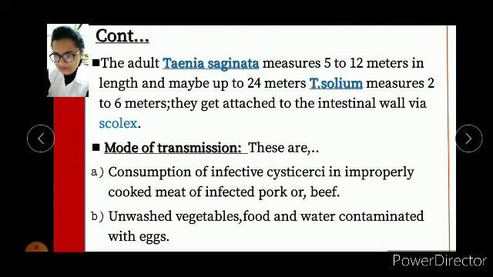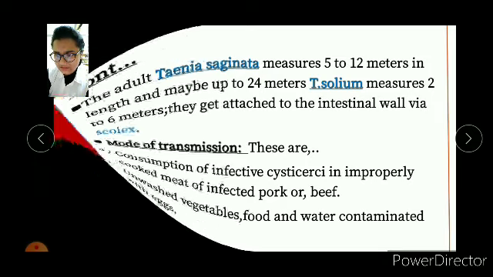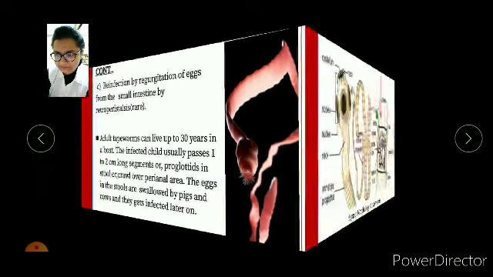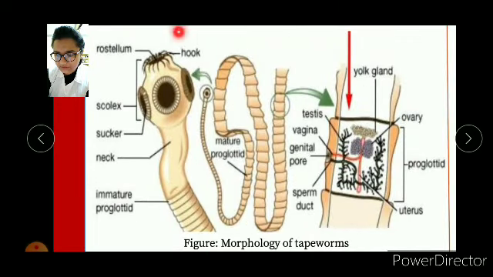The adult Taenia saginata measures about 5 to 12 meters in length and may be up to 24 meters. Taenia solium measures about 2 to 6 meters. They get attached to the intestinal wall via scolex. So what is scolex, right? Look at this.